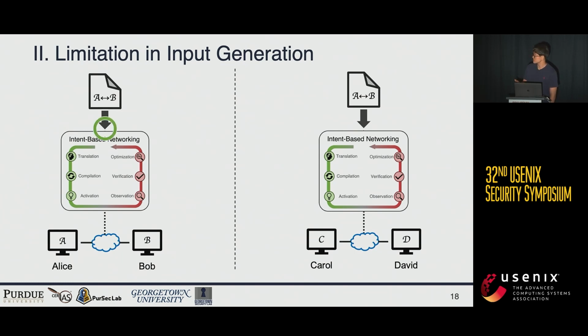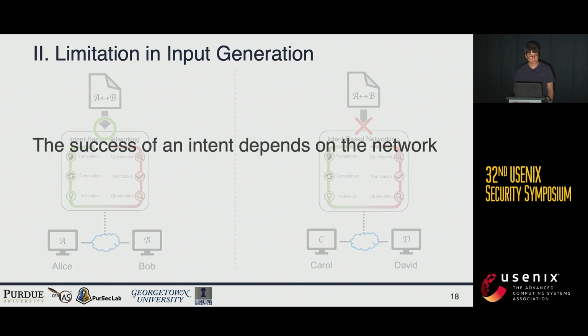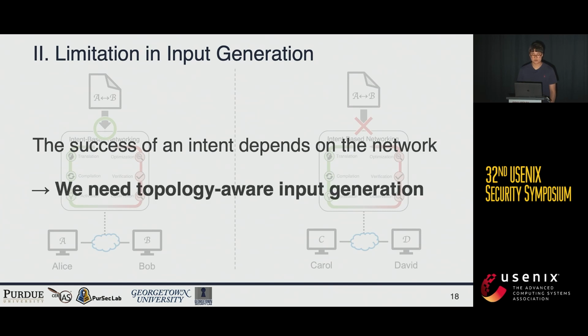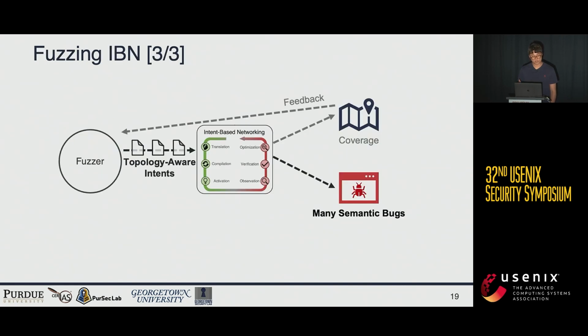this intent will be installed correctly because the intent information correctly matches the network. But on the right, it is not, because there are no Alice and Bob on the network. In other words, the success of an intent depends on the network, not on the IBN controller. So we need topology awareness to generate valid inputs. Now we learned that topology awareness is necessary. Lastly, let's talk about coverage.